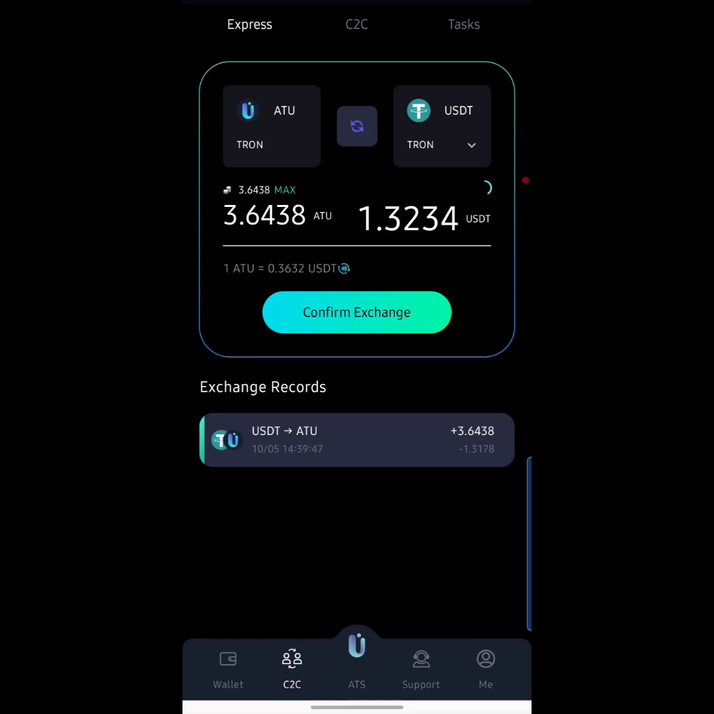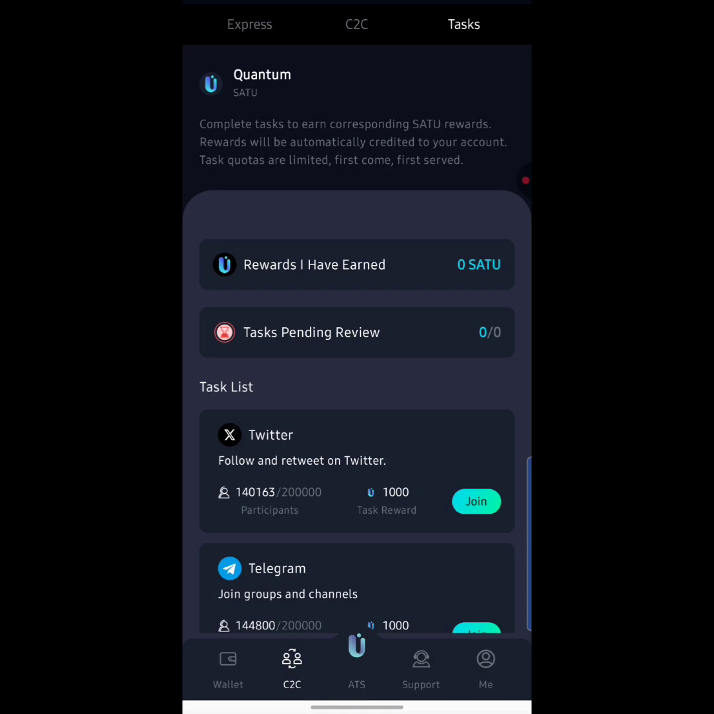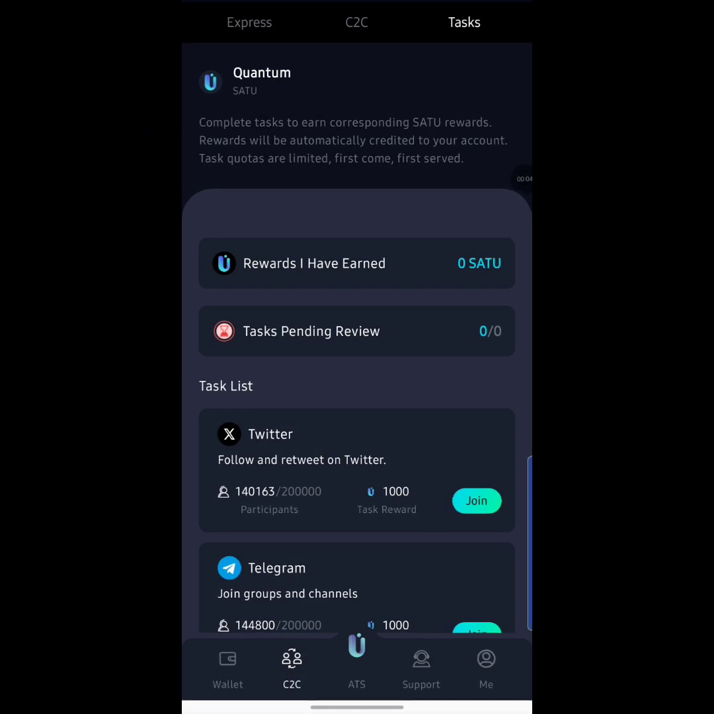So now that you know about the express option right here, let's actually check what the task section is right now. So I'm going to hit on task right here. Okay, so as you can see, guys, it says complete tasks to earn corresponding SATU rewards. Rewards to be automatically credited to your account. Task quotas are limited. First come, first served.